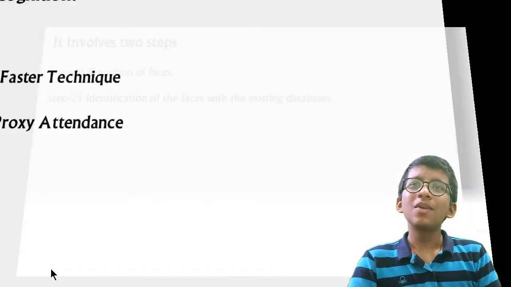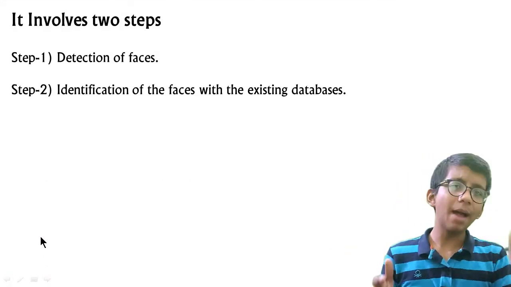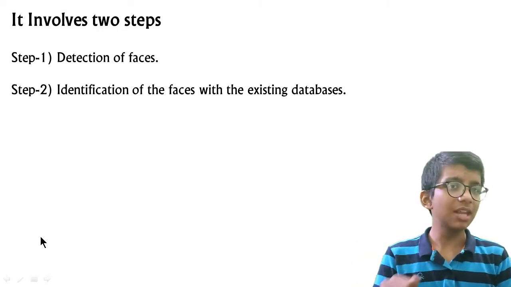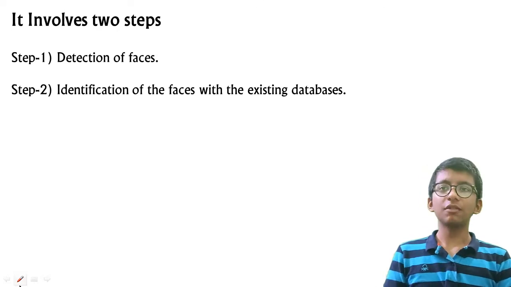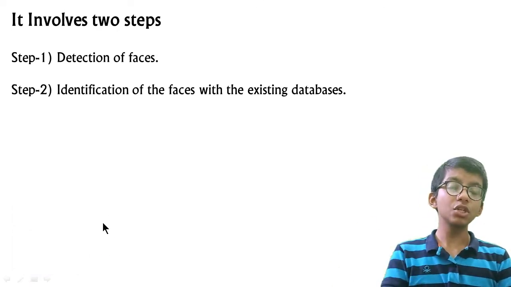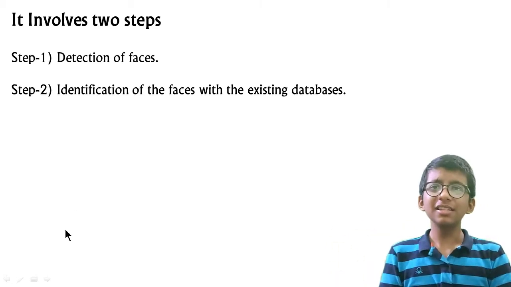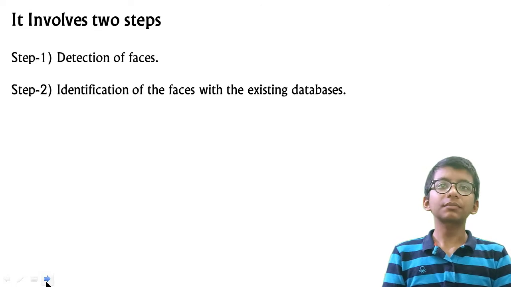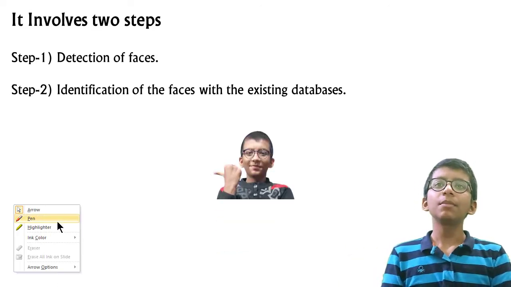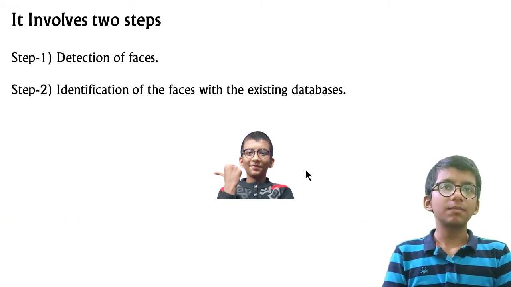After that, we have what face recognition involves, like what actually happens in face recognition. The first step is the detection of the faces, and the second step is the identification of the face that is detected. Let's take an example: I have my image, a cute image, and let's say this image is given to the system.